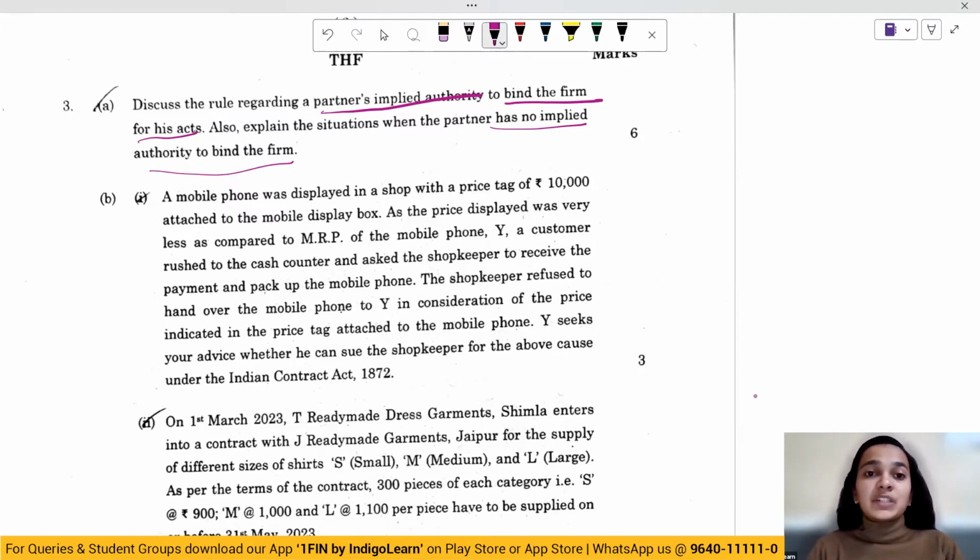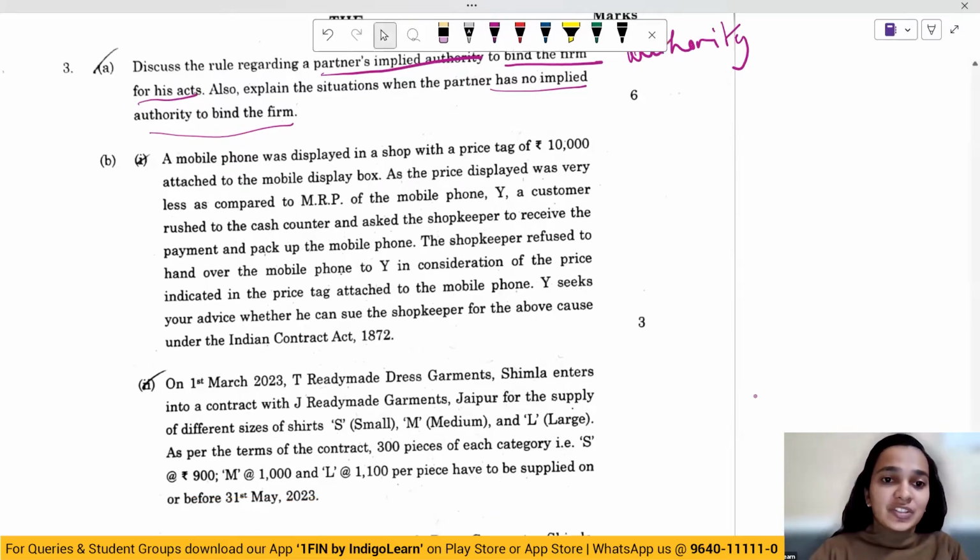He acts as both principal as well as the agent. So every partner can bind the firm with any act he does, but the act has to be within his authority. However, when a partner does an act which is not within his authority, then in that situation, he'll not be in a position to bind the firm.